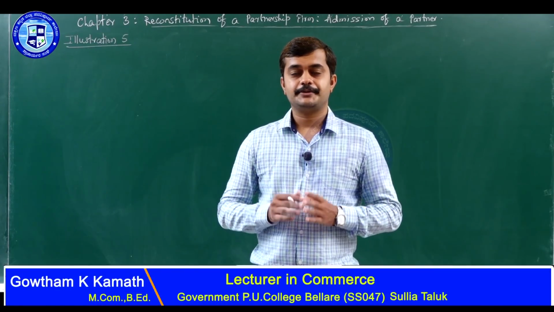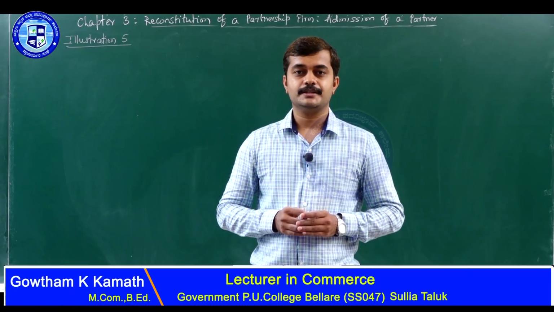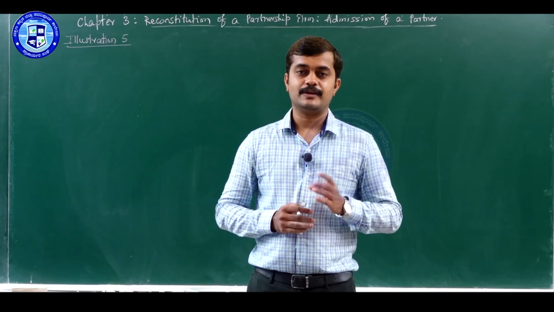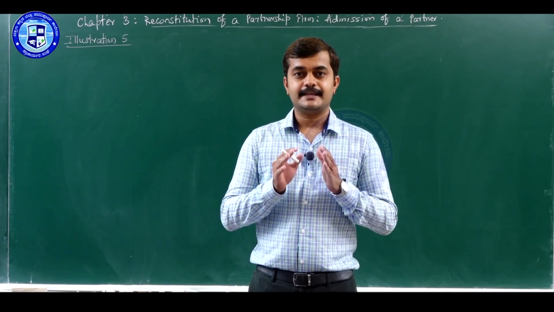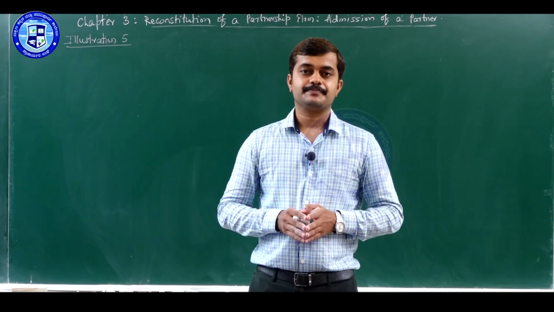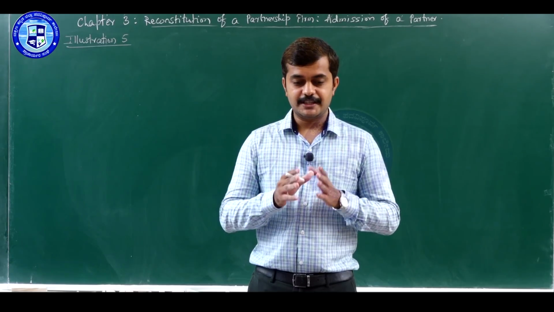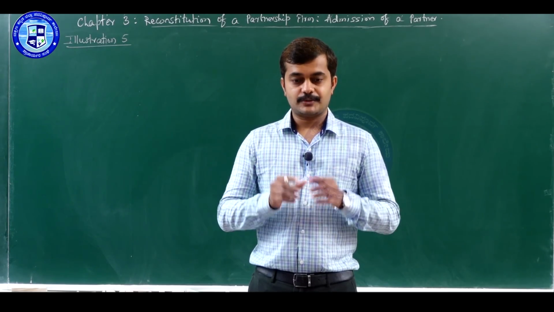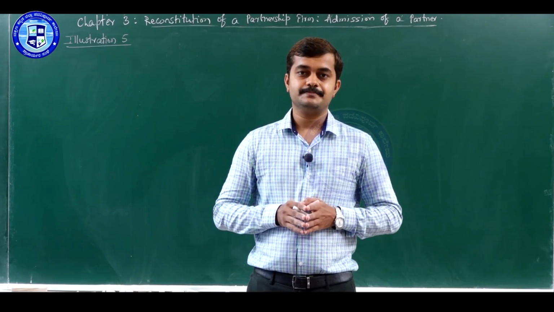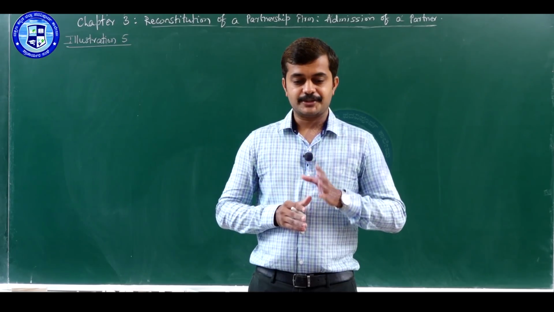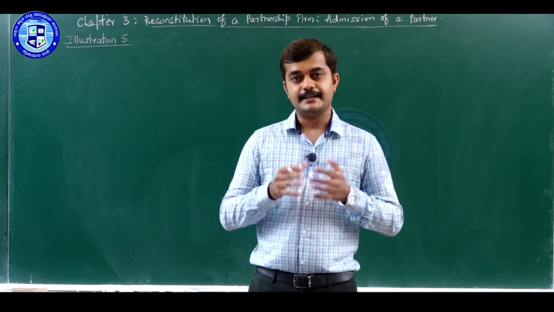Students, in today's class we will be solving one illustration problem on admission of a partner for 12 marks. In this question we will look at adjustment number 5, that is adjustment of partners' capitals. The question is given in the description box. You can look at that question. I will read the question and let us understand it completely, and then we will go to solve the problem.